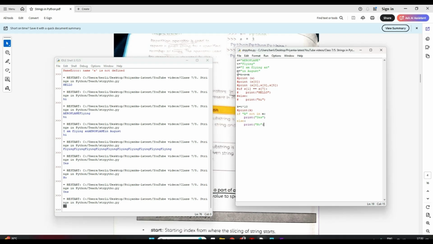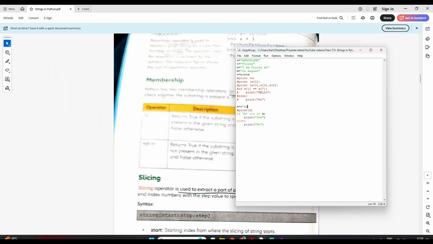So we have done three string operations till now. One is concatenation, where we are joining the strings. Second is repetition, where we are repeating the same string as many times as you want. Third is membership, where we use not in or in. Is it clear?